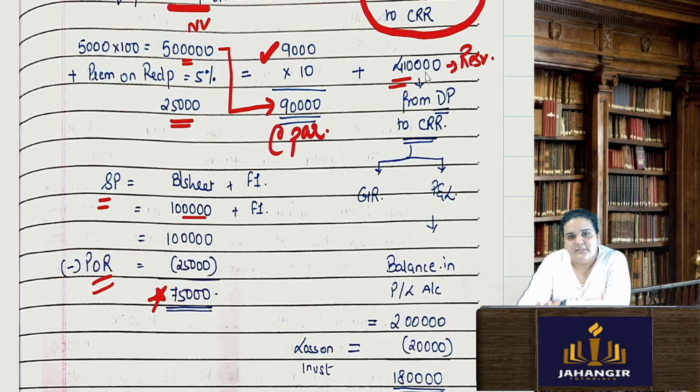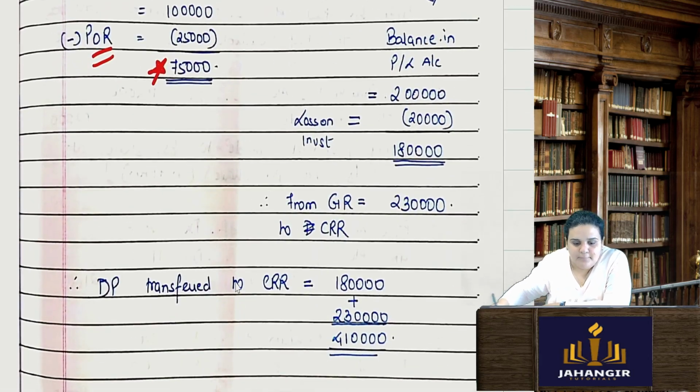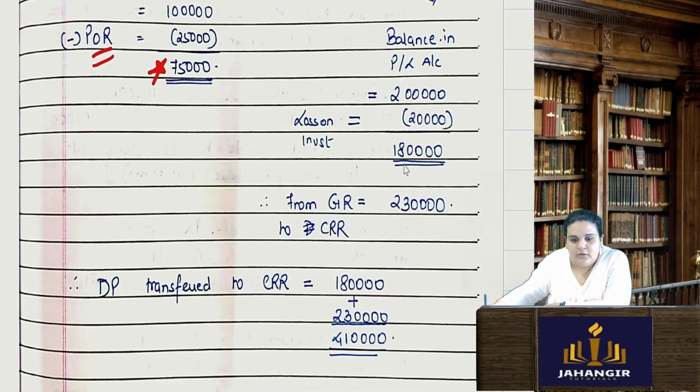They are saying please use general reserve as minimum as possible. So first of all I will have to use my P&L. In P&L I have 2 lakh rupees. From that 2 lakh I will have to write off the loss on investment, 20,000. So 1,80,000 I have from my P&L.